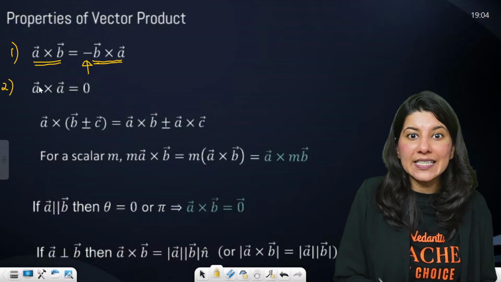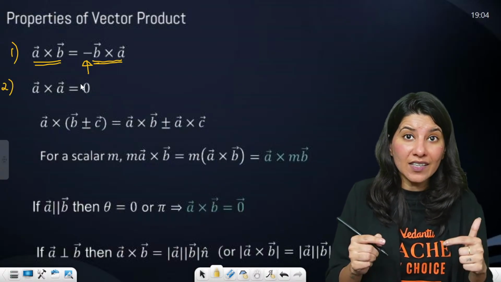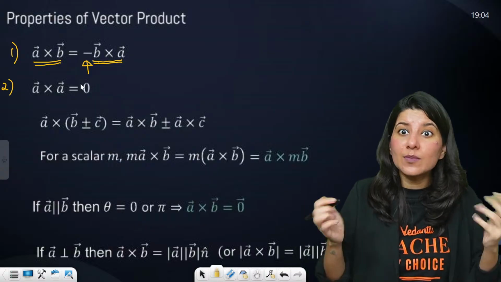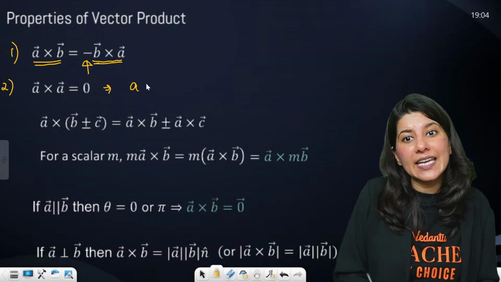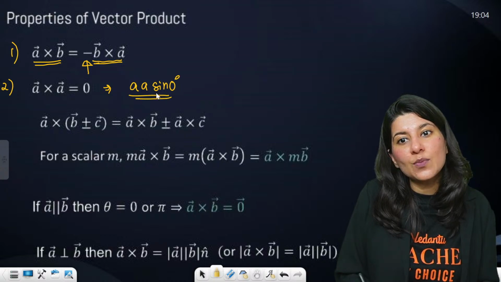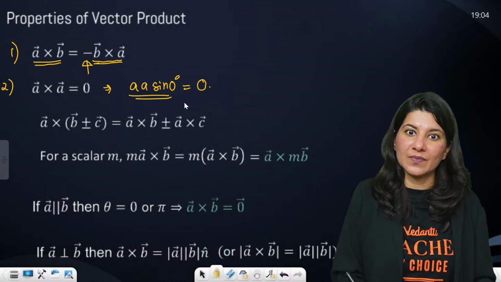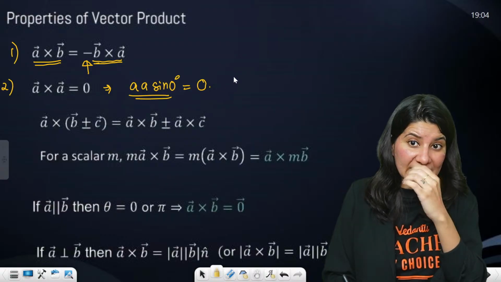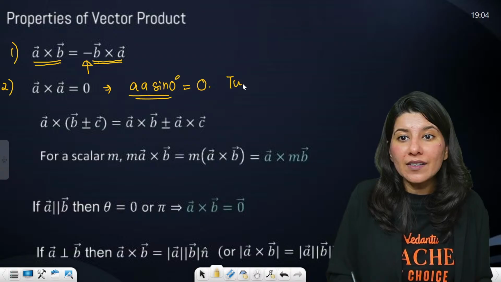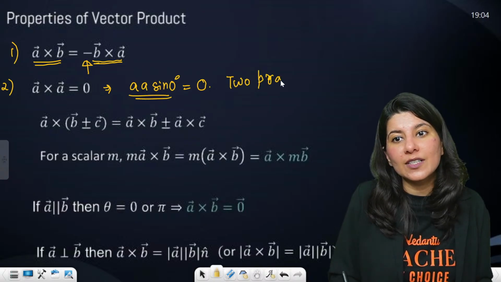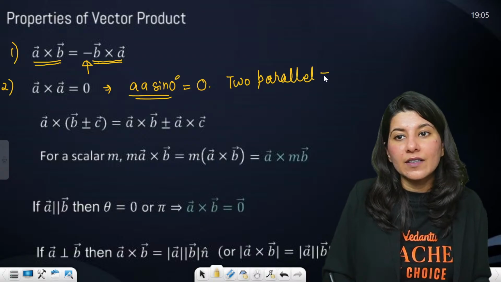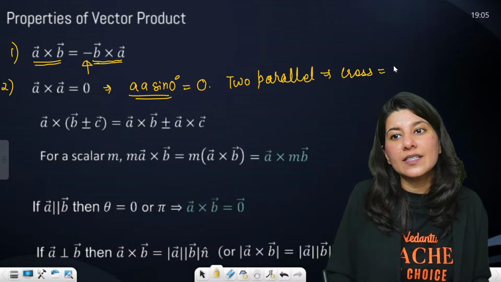Second property says A cross A is 0. A vector, if you take cross product of that vector with its own vector, it is becoming 0. How come? Because it is A squared sine 0. Sine 0 degree is what? 0. So that's why 0. So basically here we can say that A and A are two parallel vectors. Two parallel vectors will have cross product 0.